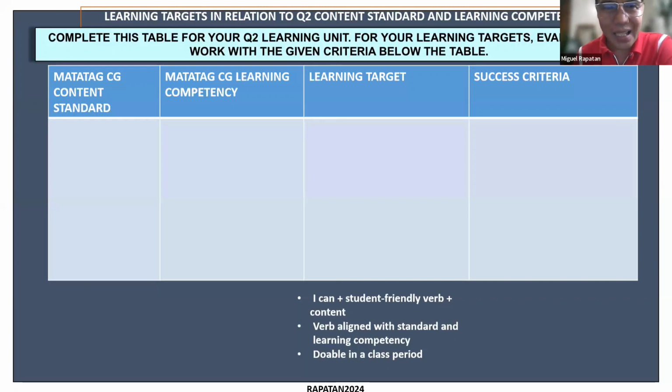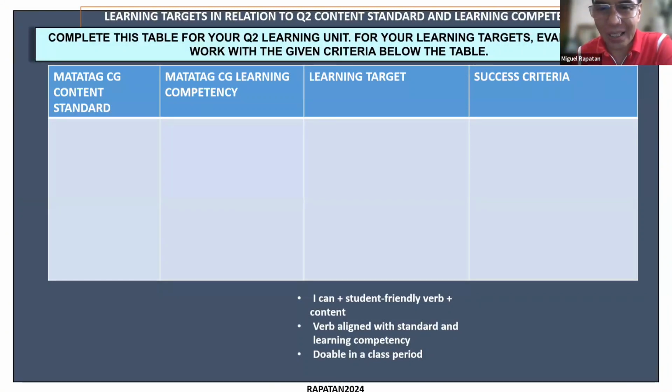First column, the standard from the content, the learning competency, then the learning target, and after discussion of learning target, success criteria. Remember that the intention here is to see how teachers can facilitate more self-assessment, self-directed learning by the students.